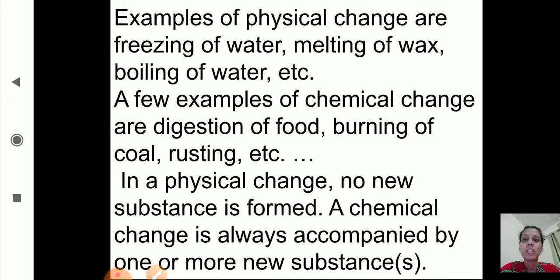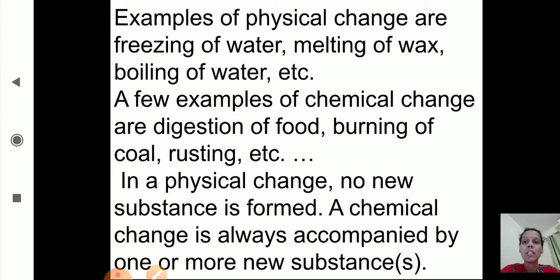Examples of physical change are freezing of water, melting of wax, boiling of water, etc. These are examples of physical changes where we can see only the change in the appearance of a substance. The chemical composition will not change. And the examples of chemical changes are digestion of food, burning of coal, rusting, etc.